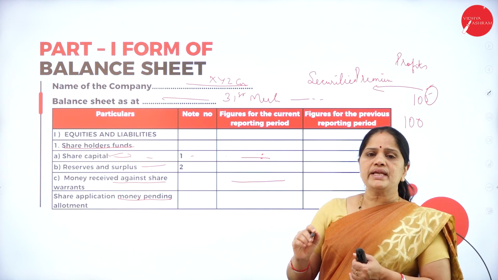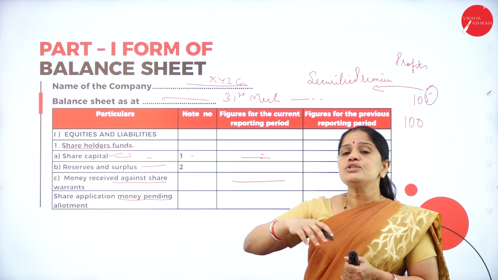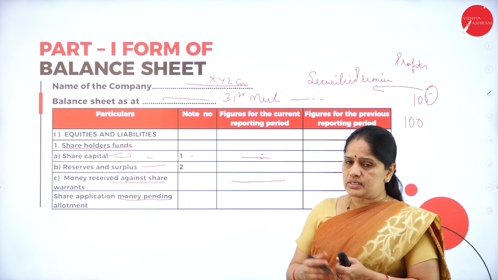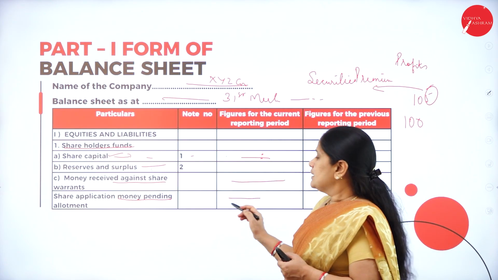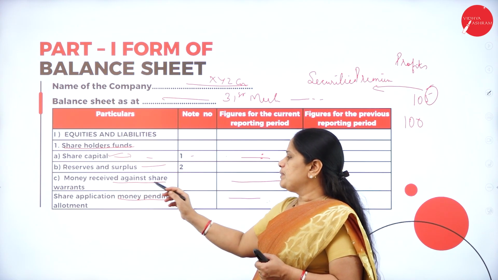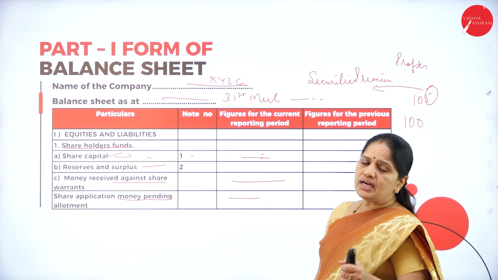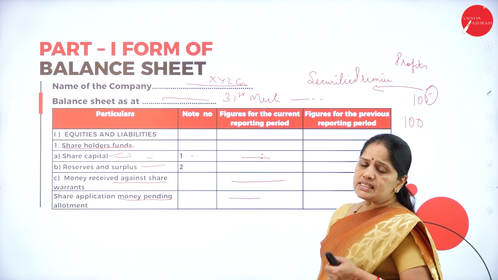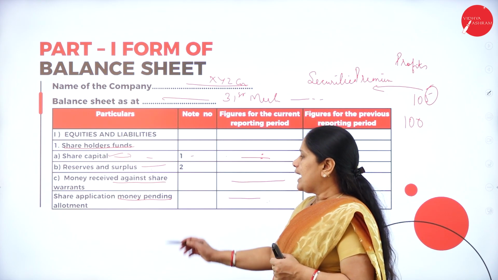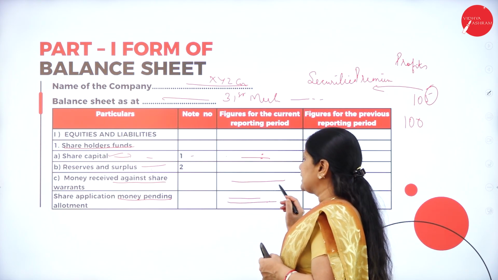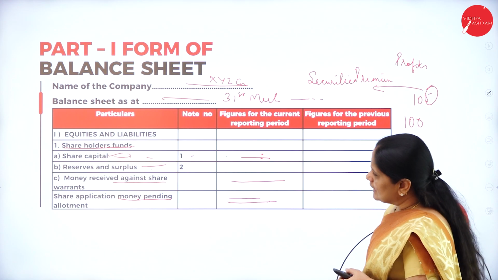But for those applicants for whom none of the shares are allotted, the application money has to be returned to those respective shareholders. The application money which is pending, or which is with the company, should be shown under this heading, share application money pending allotment. For all those applicants who have not been allotted any shares, it is mandatory for the company to return the share application money, and as such, whatever money has been collected should be shown under this heading, share application money pending allotment.